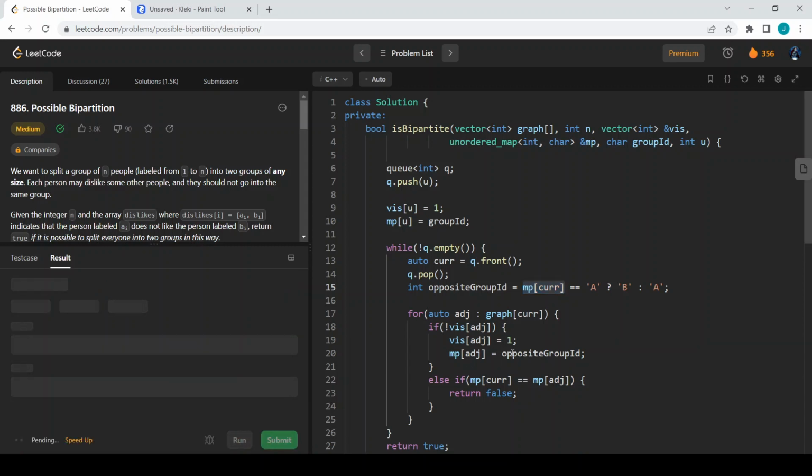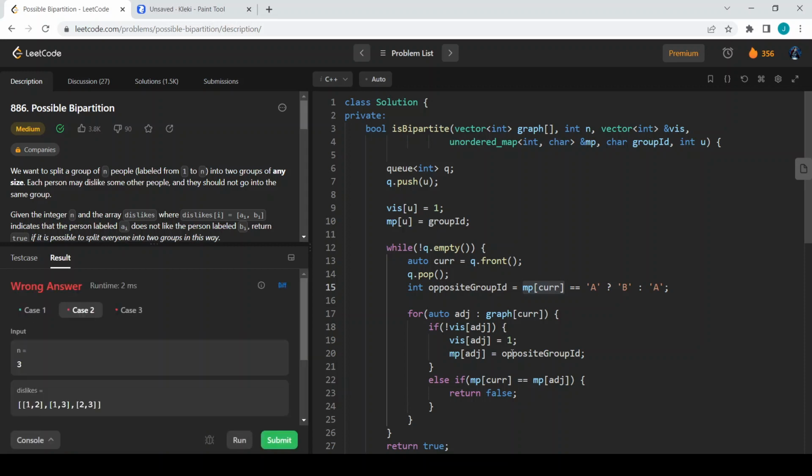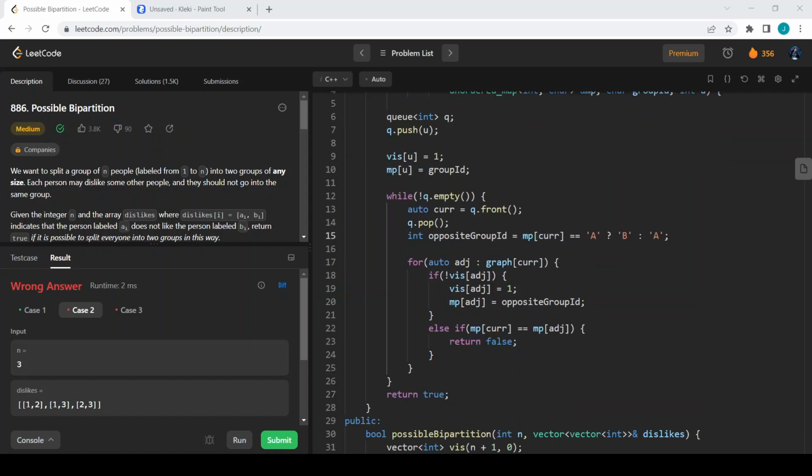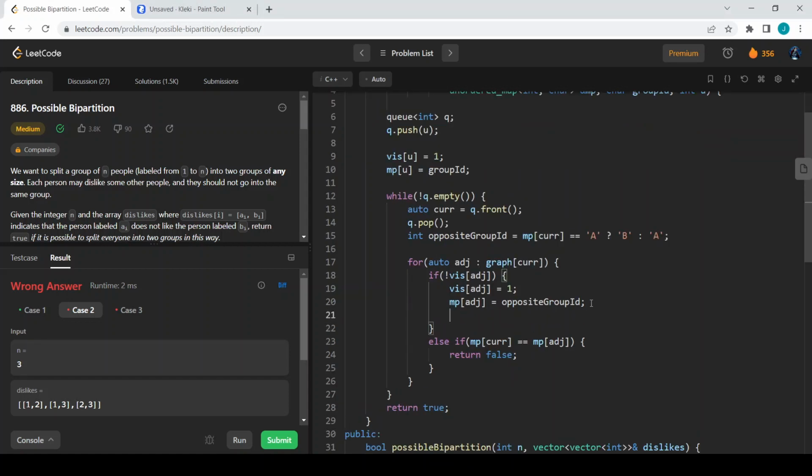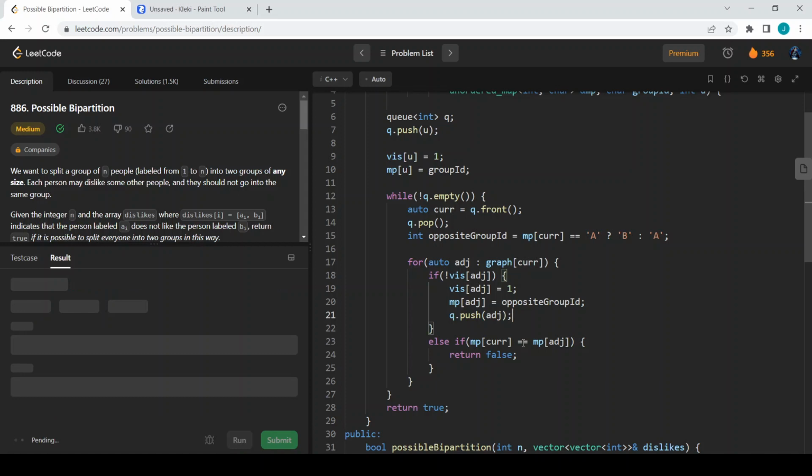Now let us run the code. Okay, there is some other error, I guess. Sorry, we have visited, but we have not pushed this current adjacent node into our queue. That is the wrong answer we are getting.